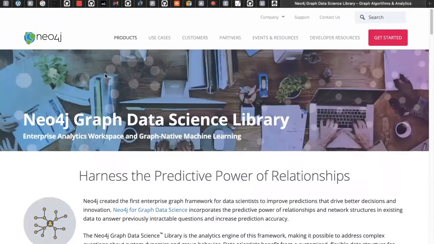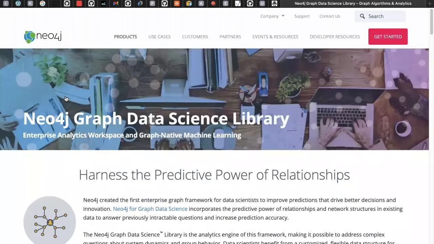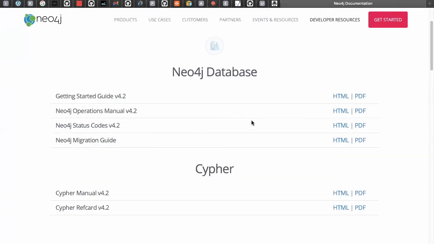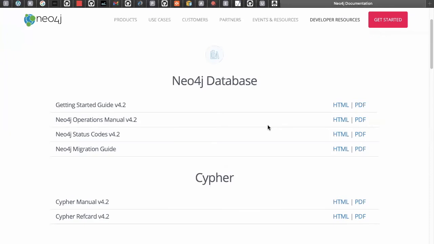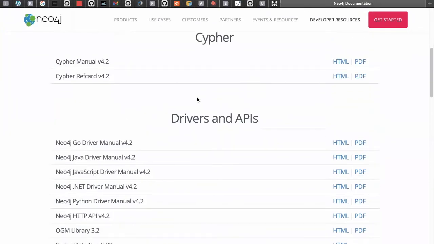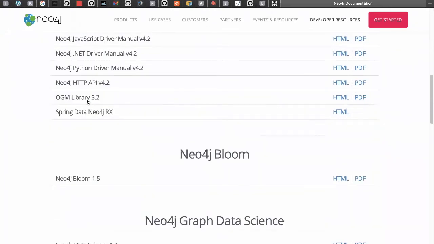Now, the most important thing is the Neo4j documentation. You should follow the documentation because it is very easy, guys. In the documentation, we have the database related information, Cypher language, drivers and APIs. Okay, it's something like this. We can also use this with Spring, Java Spring.